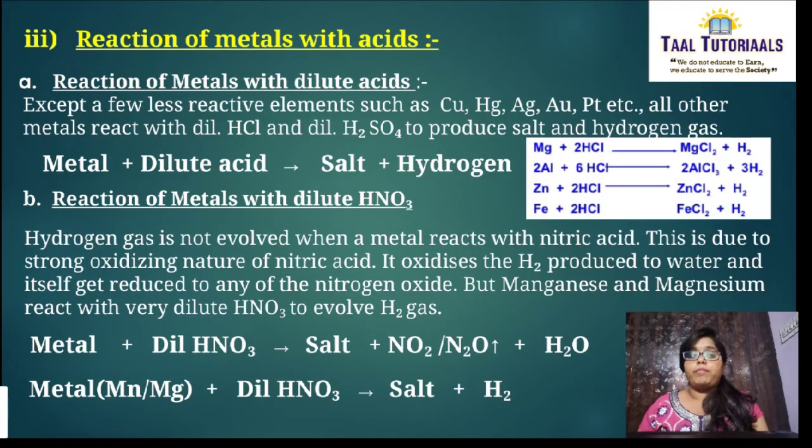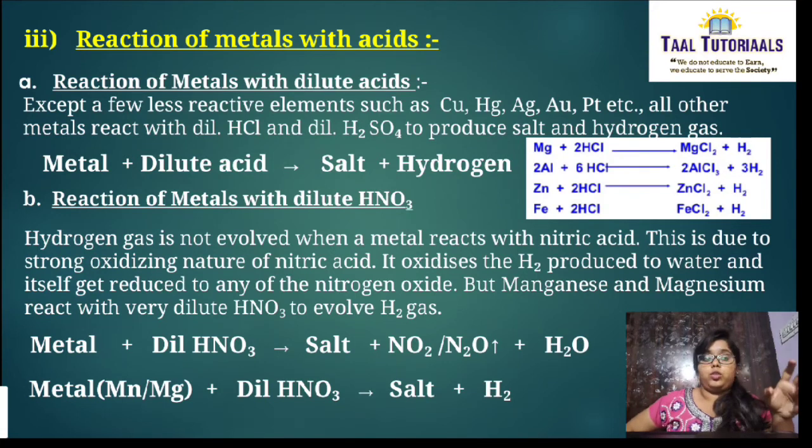Then reaction of metals with acids. Now we'll see dilute acid and dilute HNO3. We are going to read it in two steps: reaction of metals with dilute acid and reaction of metals with dilute HNO3, that is nitric acid. First we'll go to dilute acid.